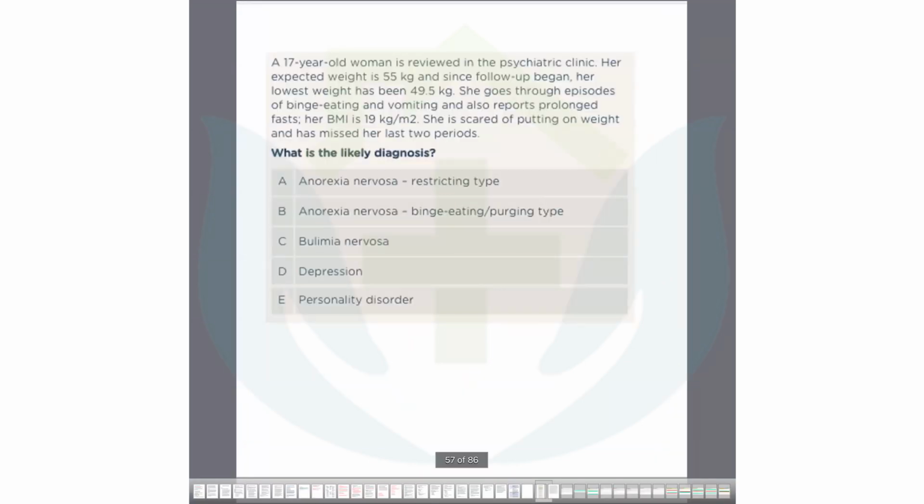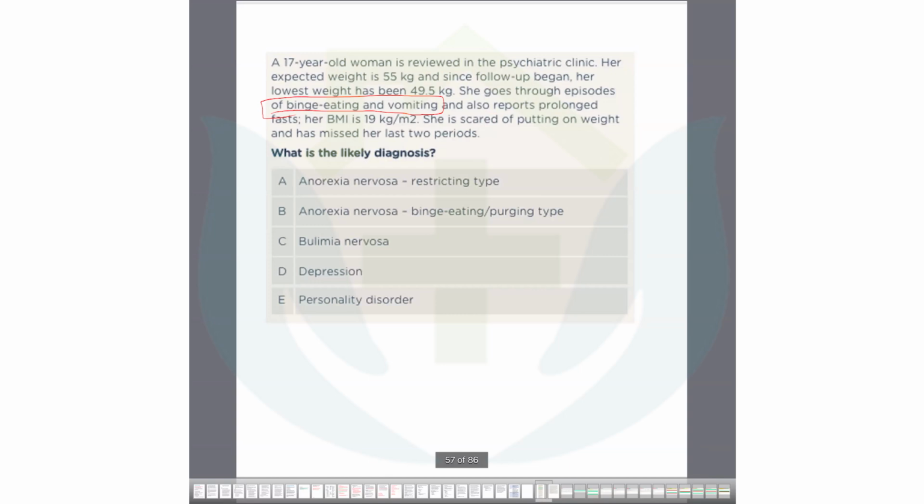Yes, one of you can read it. Okay, Dr. Anjali, are you there? You can read it. Yes, sir. A 17-year-old woman is reviewed in the psychiatric clinic. Her expected weight is 55 kg, and since follow-up began, her lowest weight has been 49.5 kg. She goes through episodes of binge eating and vomiting and also reports prolonged fasts. Her BMI is 19 kg per meter square. She is scared of putting on weight and has missed her last 2 periods. What is the likely diagnosis?